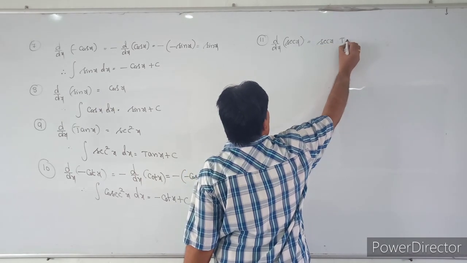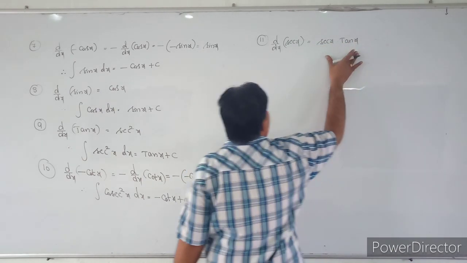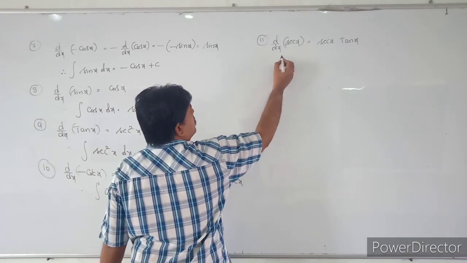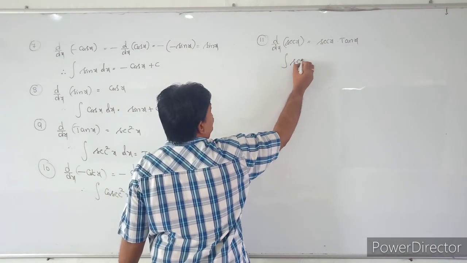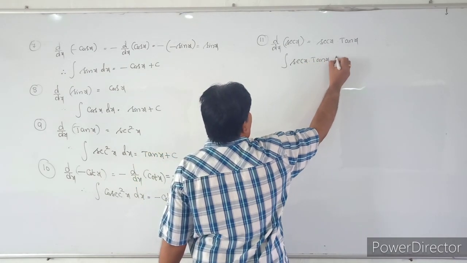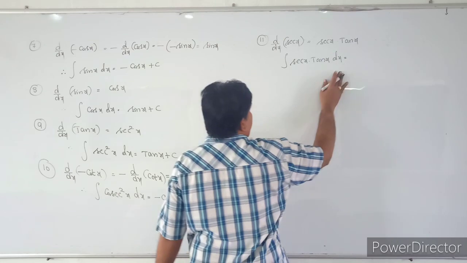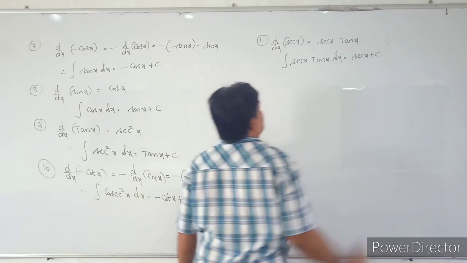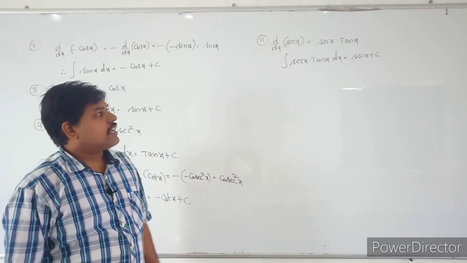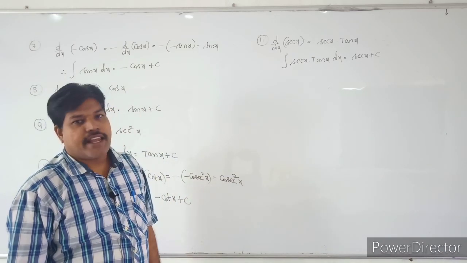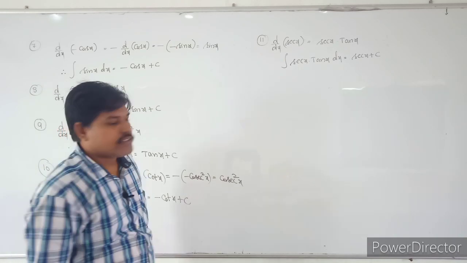Secant x into tan x. So the integral of this function will become secant x only. That means the integral of secant x into tan x into dx is equal to secant x plus c. The derivative of secant x is equal to secant x into tan x. So the integral of secant x into tan x is equal to secant x plus c.